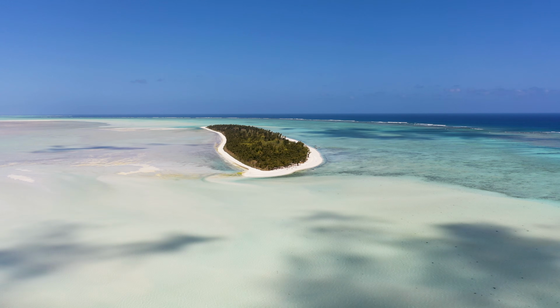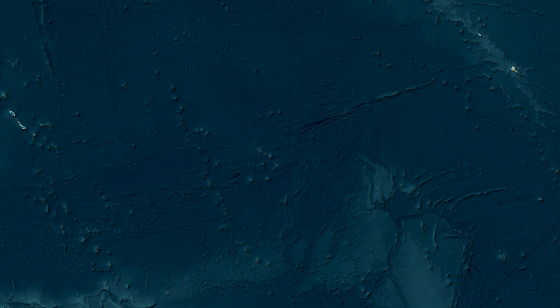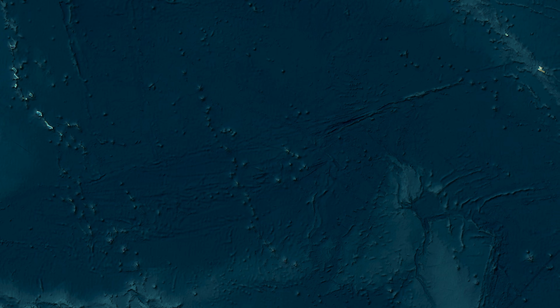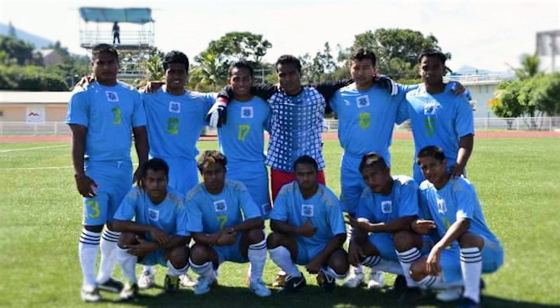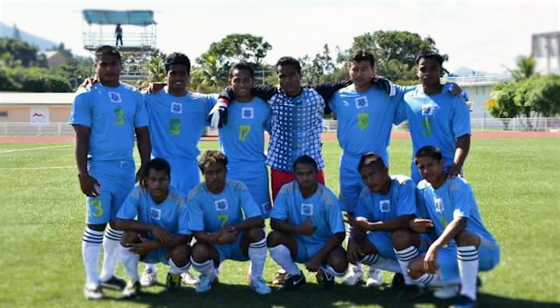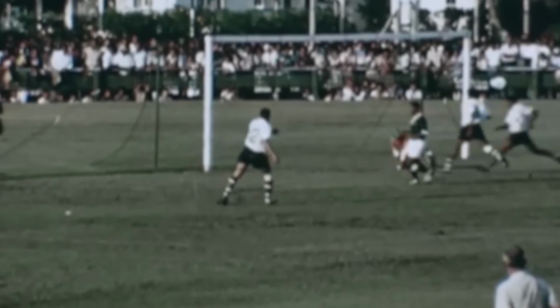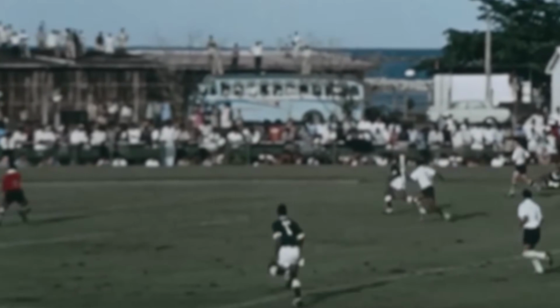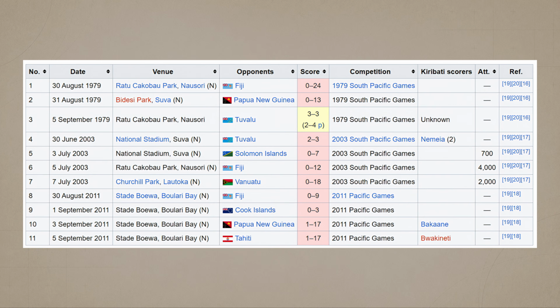The remaining 6 countries are all located in the Pacific. Kiribati consists of 33 islands scattered across approximately 3.4 million square kilometers of ocean. It has a national team and an association, but no suitable international stadium. Kiribati played its first match in the 1979 South Pacific Games, losing 24-0 to Fiji. It has played 11 recorded internationals without winning any of them. Every one was played outside Kiribati.